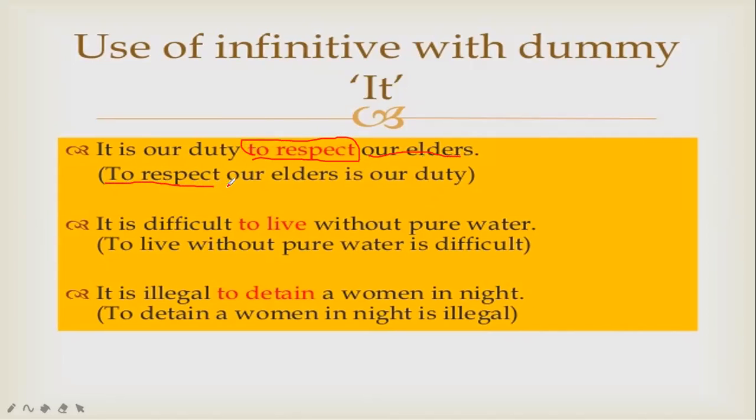Now nothing else is left, so we take the remaining part after "our elders", and "it" gets cancelled. So the sentence is: to respect our elders is our duty. I hope you understood this form.